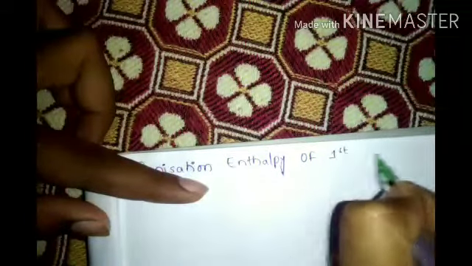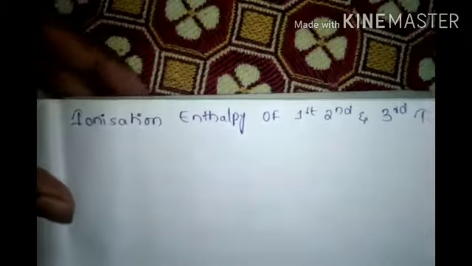Next, the ionization enthalpies of the first, second and third transition series, which we have to show combined in a graph.